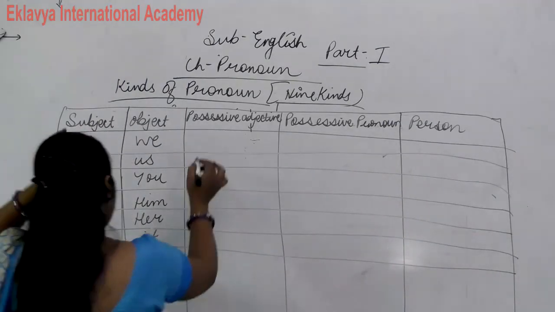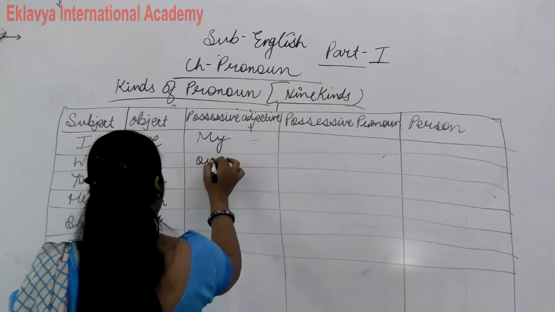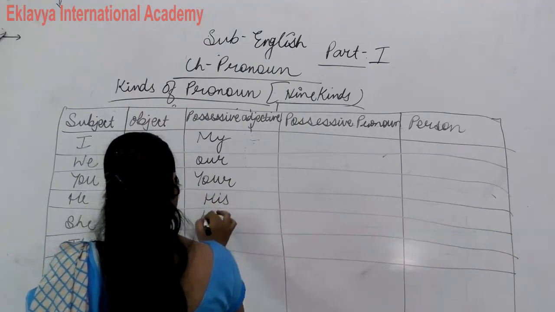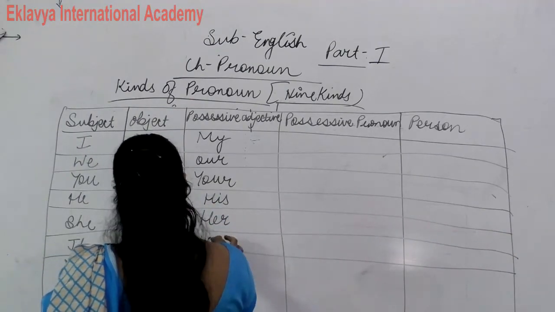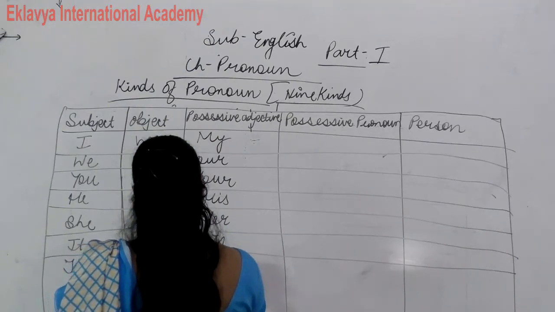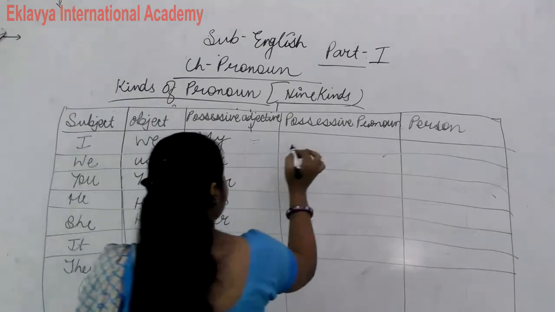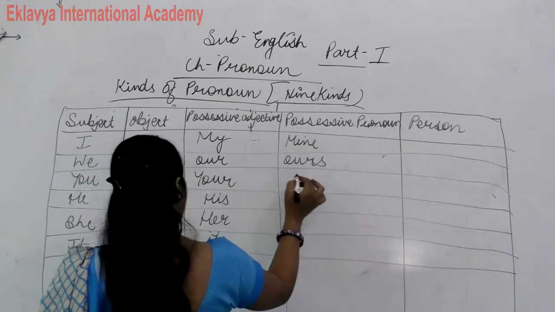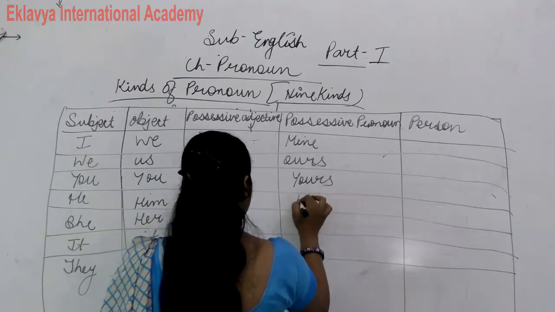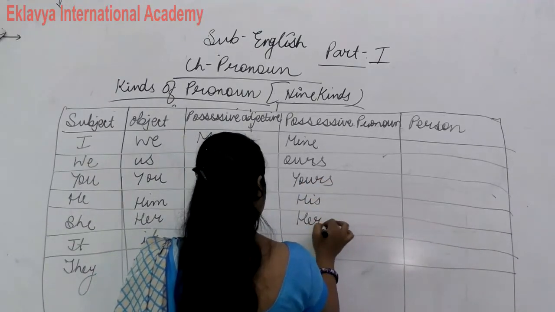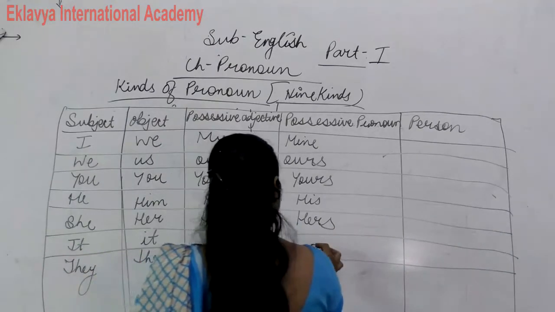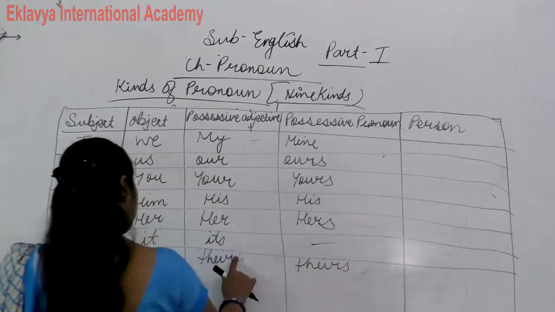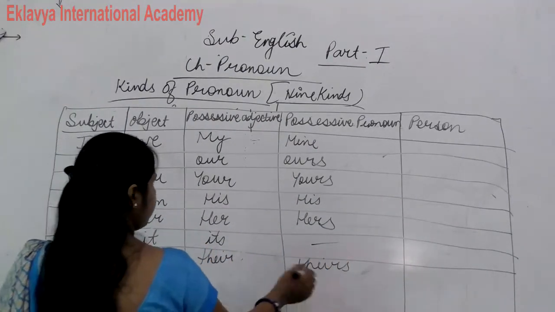Now possessive adjective is my, our, your, his, her, its, their. Possessive pronoun is mine, ours, yours, his, hers, and theirs. Clear?